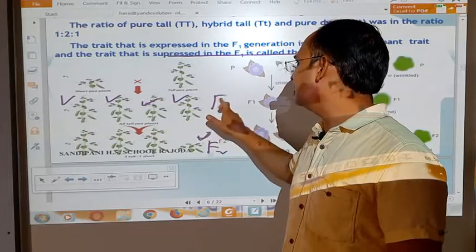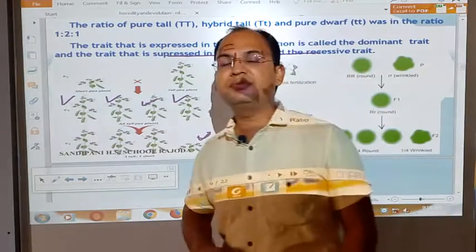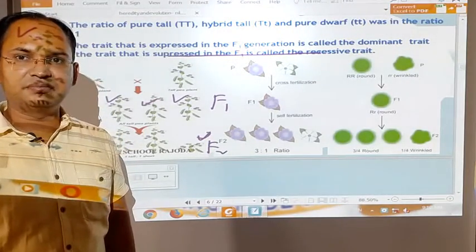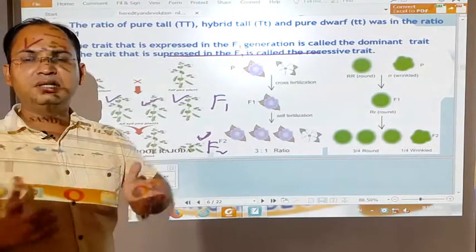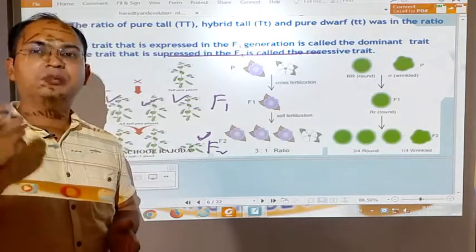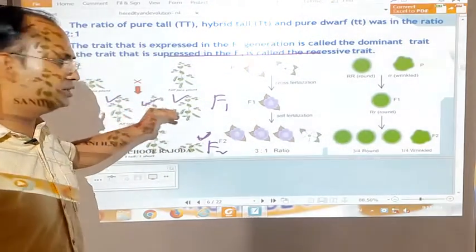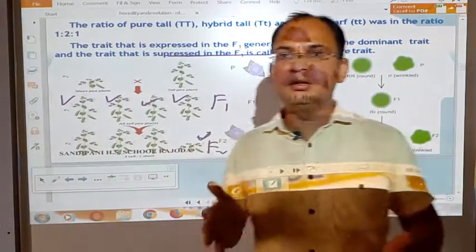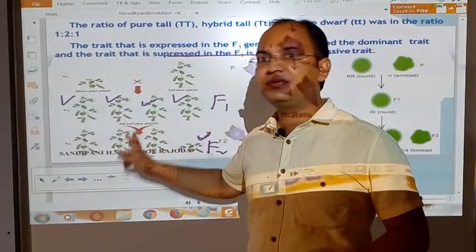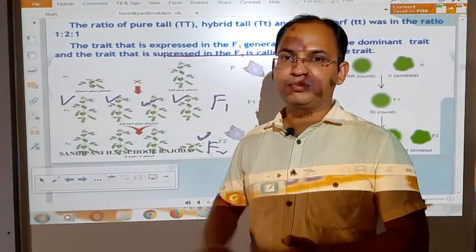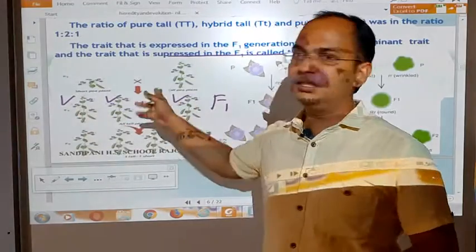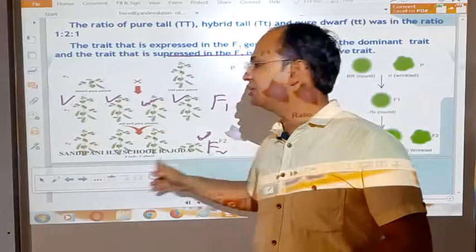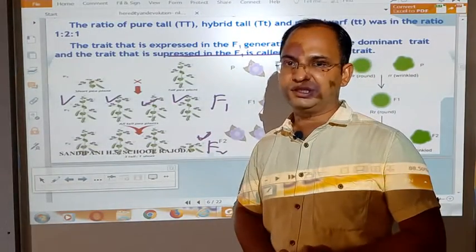and this one is the F1 generation. F1 and F2 mean filial first and filial second generation. The generation which is obtained in the very first experiment from the pure parents is called the F1 generation, and the second generation, which is obtained by the cross between the progeny of the F1 generation, is known as the F2 generation.